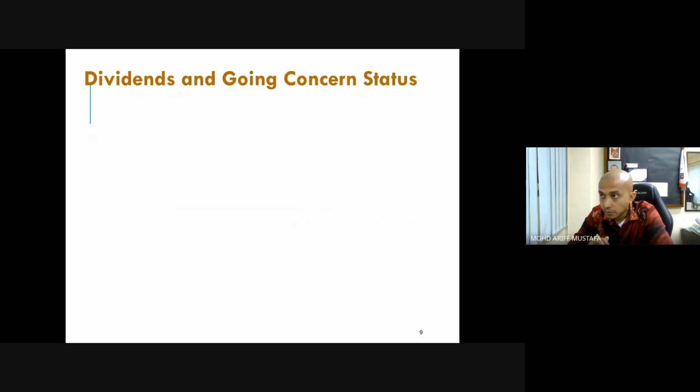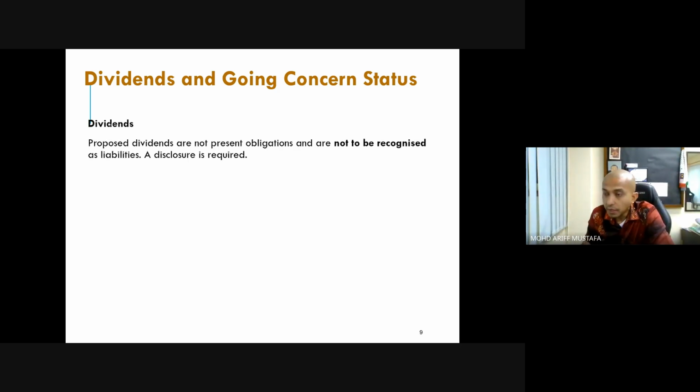All right. So this is another situation, which is for dividend and going concern. For dividend, should we make adjustment, because dividend is normally announced after the year end, right? Because now the company knows what the net profit is. So if the net profit is good, then the company will announce the dividend, right? Proposed dividends are not present obligation, and are not to be recognized as liability. Because it is not an obligation, then it is not a liability.